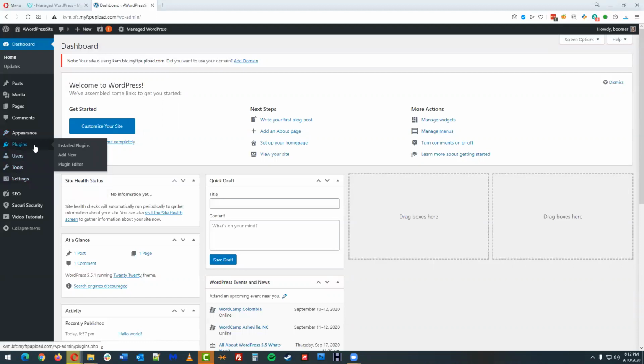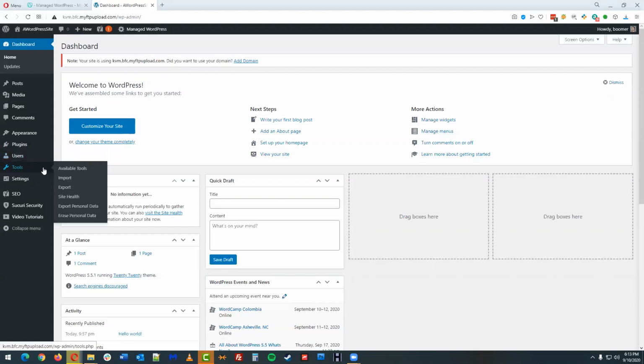Plugins, from a 10,000 foot perspective, a plugin extends the capability of a WordPress website. So if you want to do e-commerce, or contact forms, or event registration or event management, you're going to want to find a plugin that does that functionality, and you're essentially going to plug it in to the website. It's going to give you that capability. You can set up users with different roles, and we'll go look at that as well. So you might have a staff of people that you want to loop in. You might want to share access to the site with somebody, and so you can do that there.